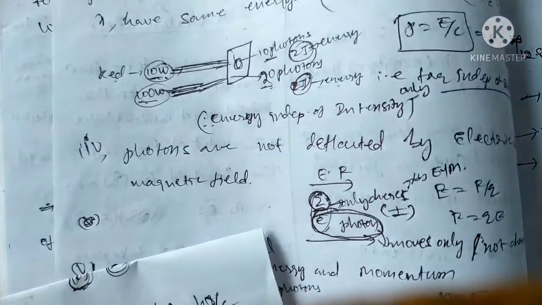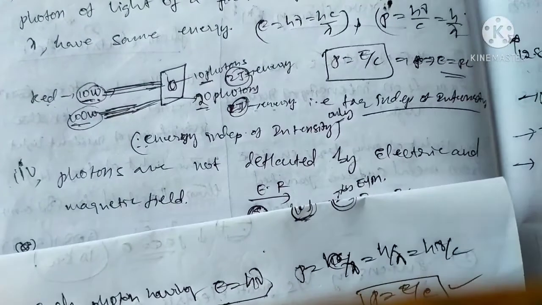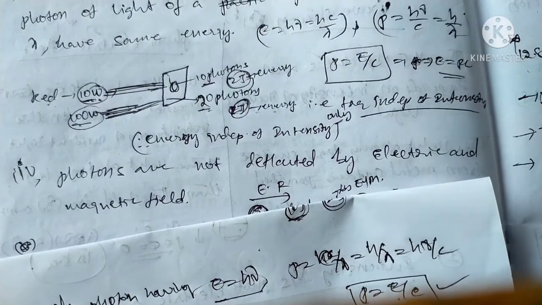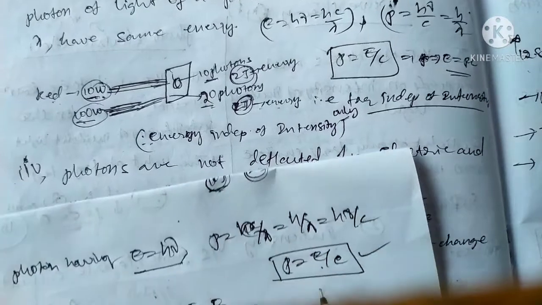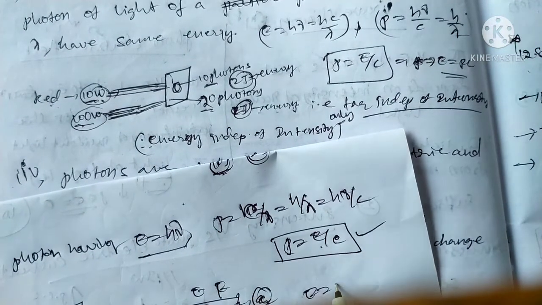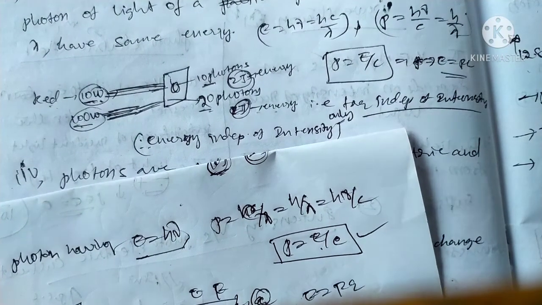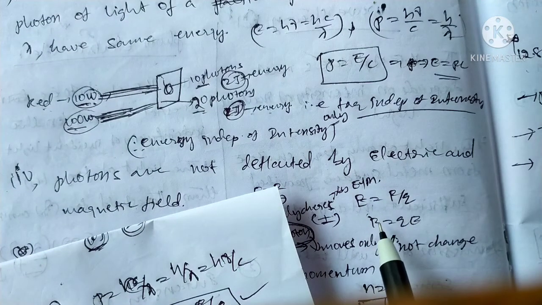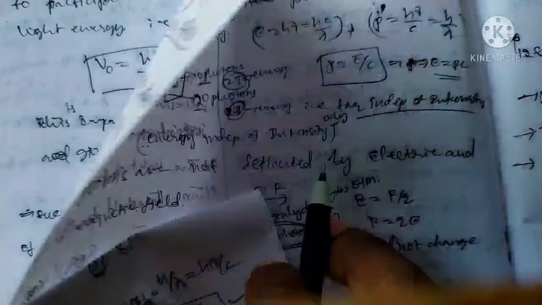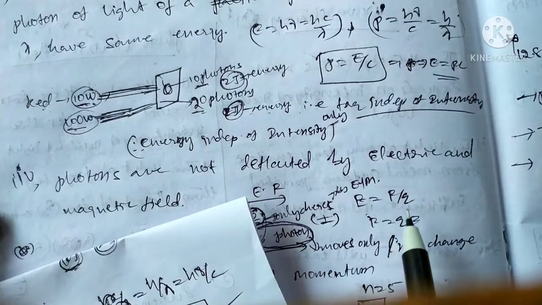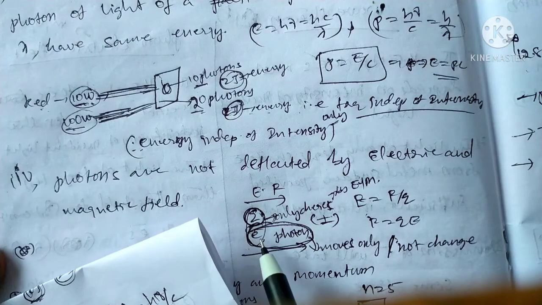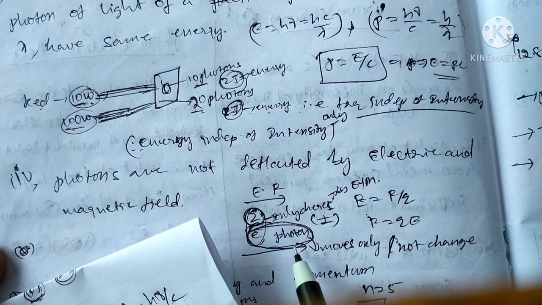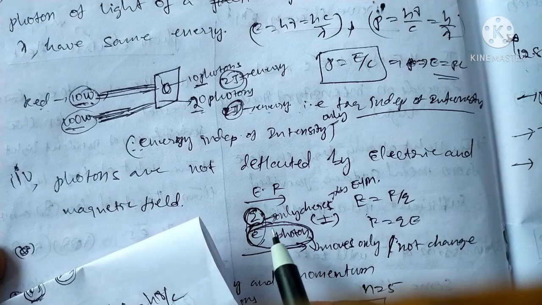changed. The electron can be changed, that is, the charge can be changed. According to electric field E is equal to F by Q, or F is equal to QE. That is, the charge will be changed, but the proton or alpha particles are not changed, only the charges can be changed.